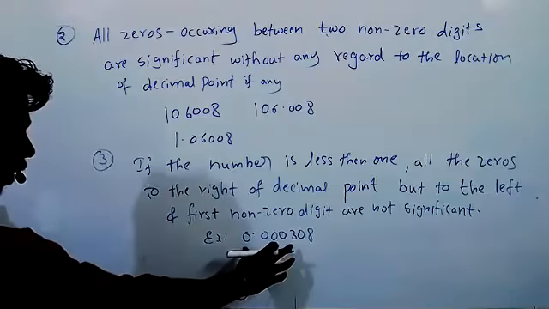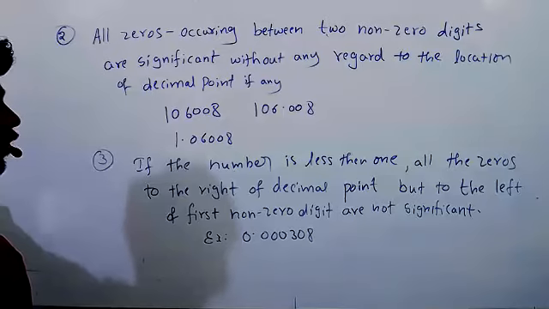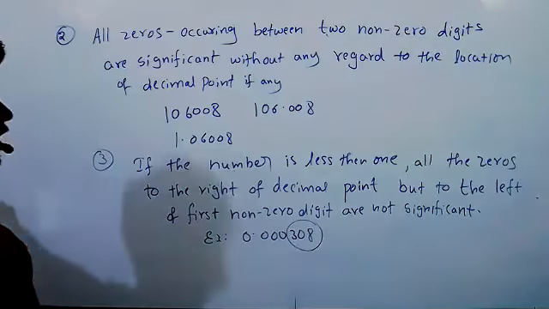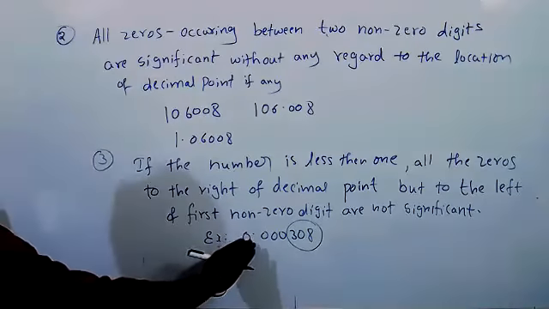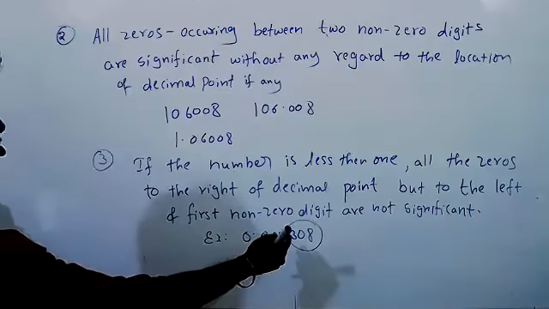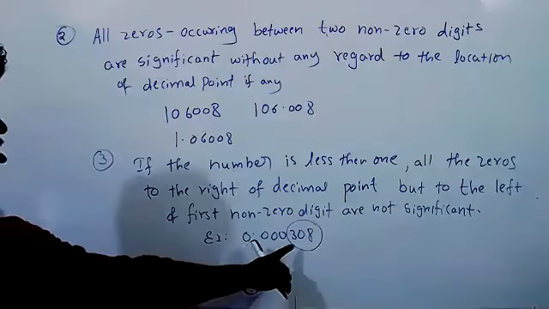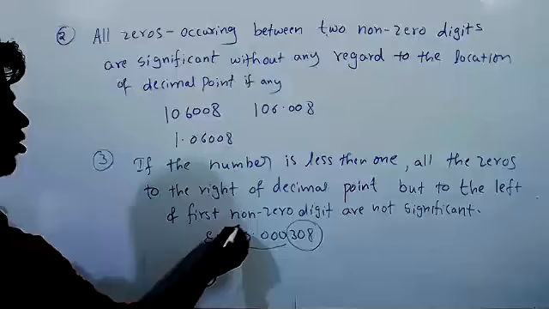Now tell me, how many significant figures are here? 3. There are 3 significant figures. After the decimal point and before the first non-zero digit, all the zeros are insignificant.